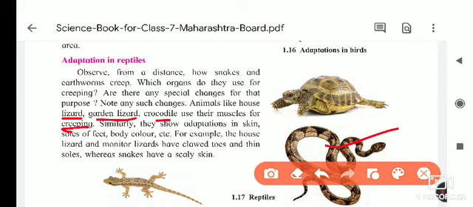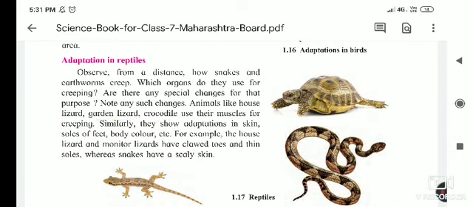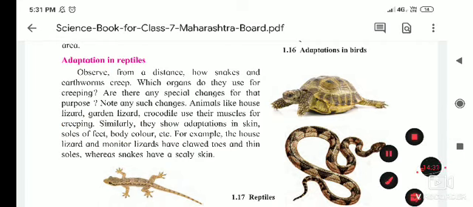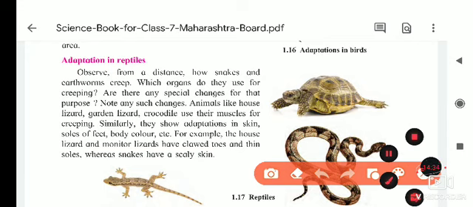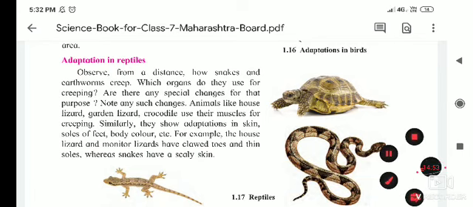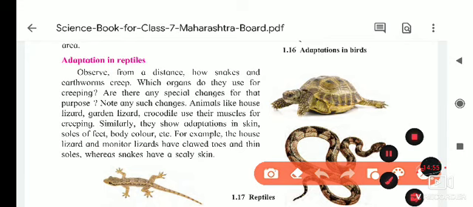They also have adaptations in the skin, the sole of the feet, and body color. The body color gets adjusted. For example, the salamander changes its color as per the environment, so its color exactly matches the environment.